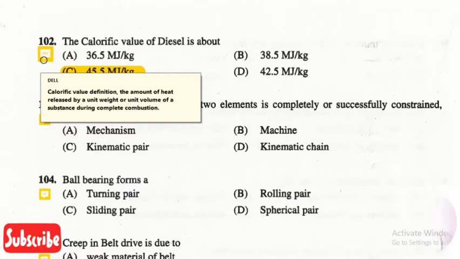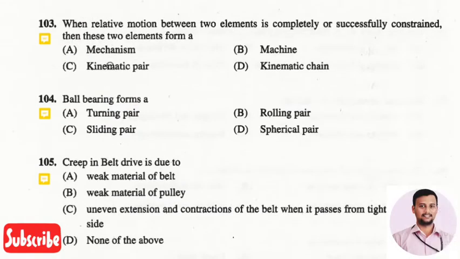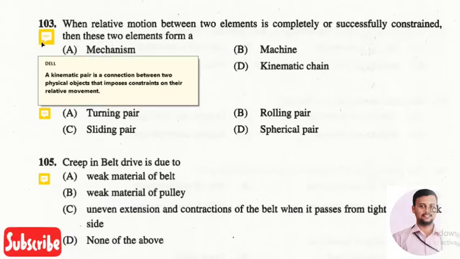complete combustion. The next question is, when relative motion between the two elements is completely or successfully constrained, then these two elements form a. The right answer is option 3, that is kinematic pair. A kinematic pair is a connection between two physical objects that imposes constraints on their relative motion.